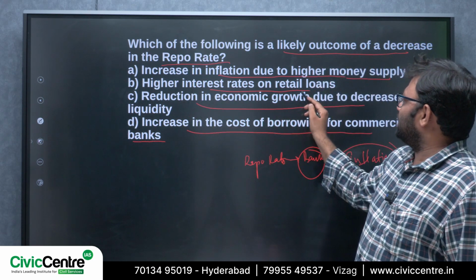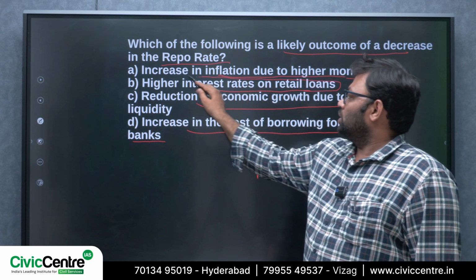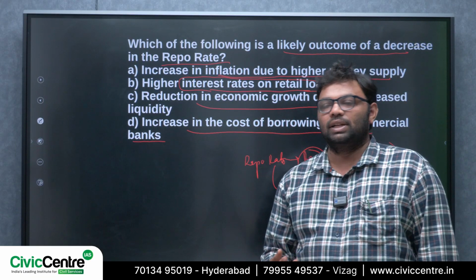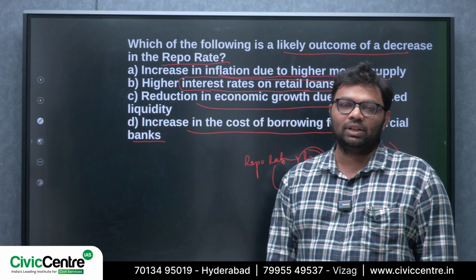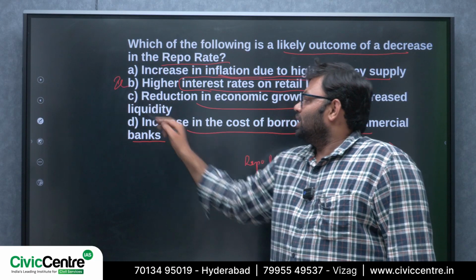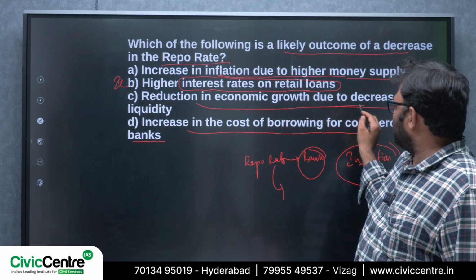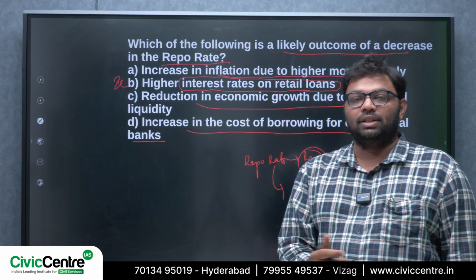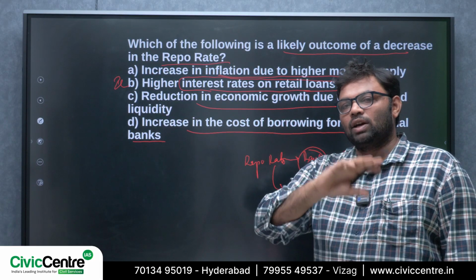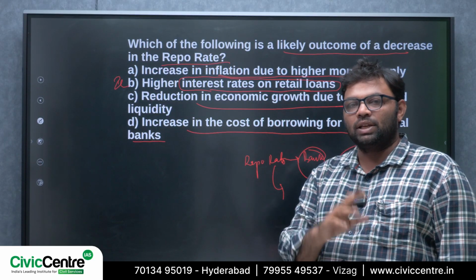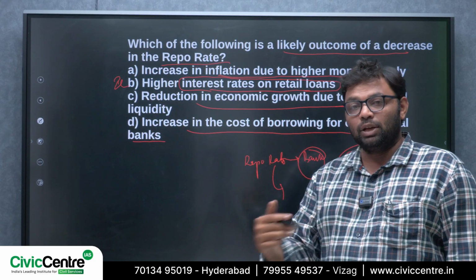Second one, higher interest rates on retail loans. So when loans are given at cheaper interest rates, the second statement seems to be incorrect. Reduction in economic growth due to decreased liquidity. Here, actually, the liquidity is increasing because the banks have money, and from banks to people or businesses, money is flowing at cheaper interest rates.